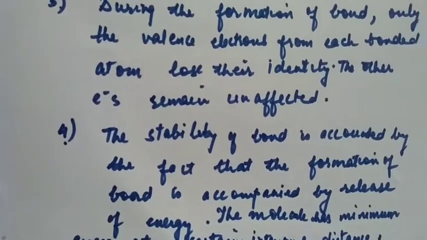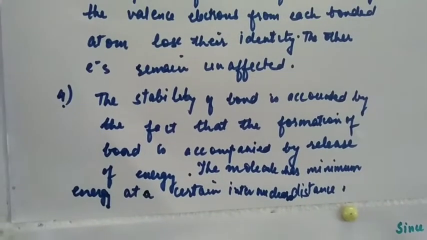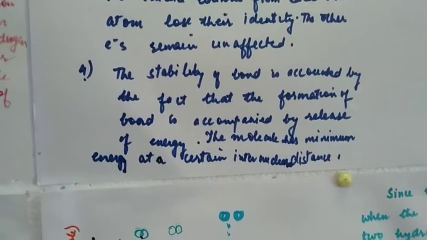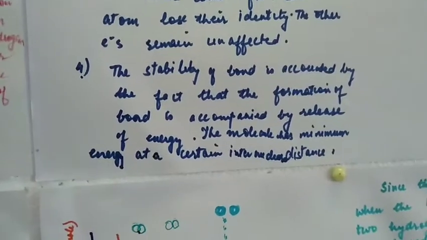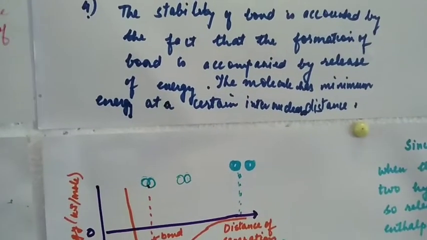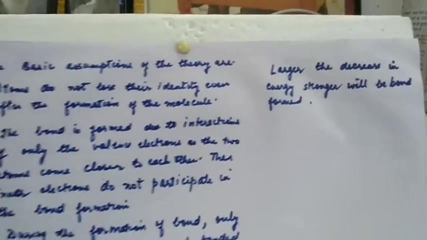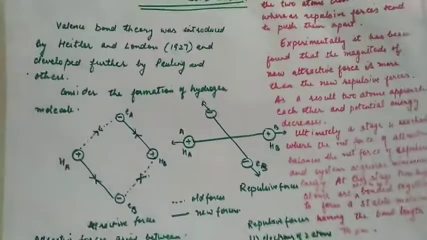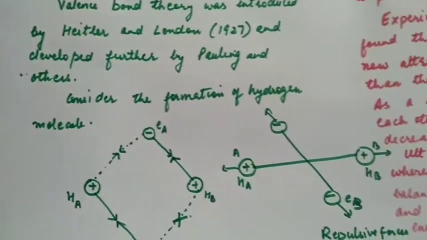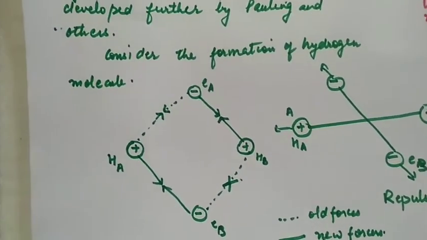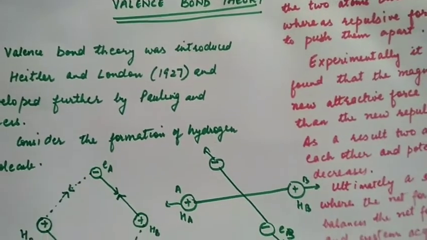The stability of bond is accounted by the fact that formation of bond is accompanied by release of energy. The molecule has minimum energy at a certain internuclear distance. Larger the decrease in energy, stronger will be the bond formed. To understand valence bond theory, let us consider the formation of hydrogen molecule.